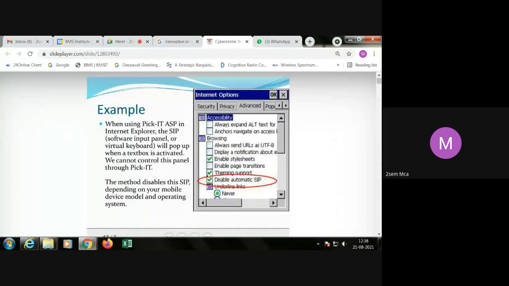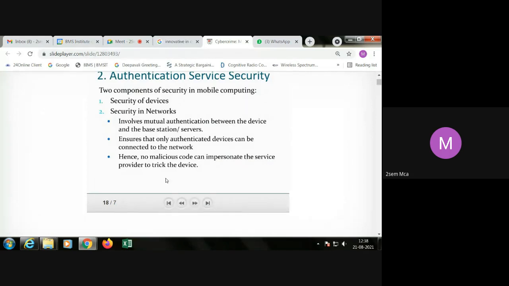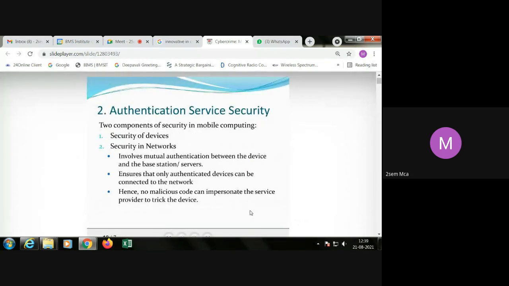So that is one example I just showed you in real time. Now, authentication service: security of devices, and security in networks. Security of devices, as I said, physically, don't leave your mobile devices unattended. Then security of devices means providing password protection or biometric authentication or some other technology also.